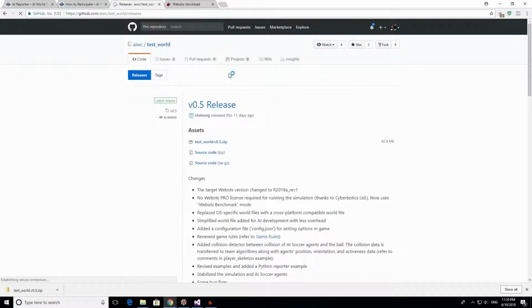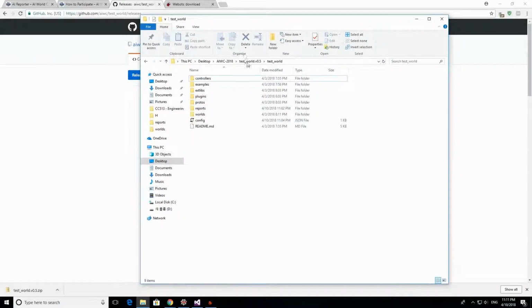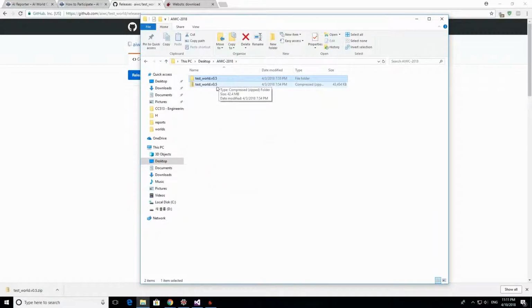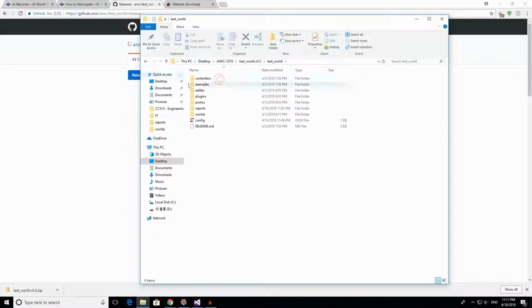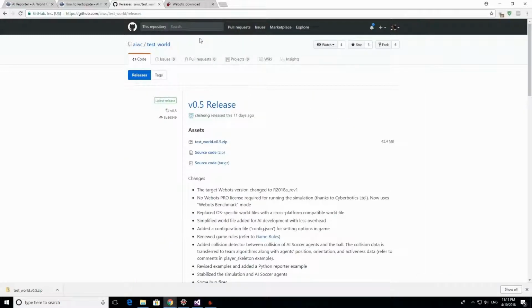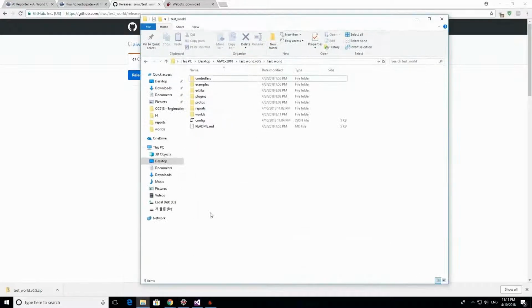You see that there are 5 releases, and the last one is version 0.5, so you should download version 0.5. Click here. You see that I already downloaded version 0.5. I downloaded it here and unzipped it. So this is the folder, the test world folder, where you can get the program. I have the config files, my examples, my worlds. I'm going to show you that in a minute. The first thing that I'm going to show is the config file, this one.